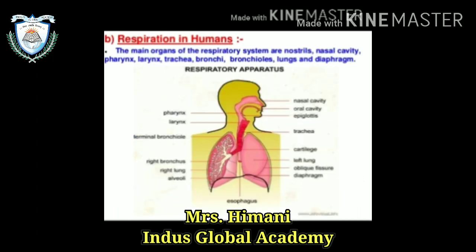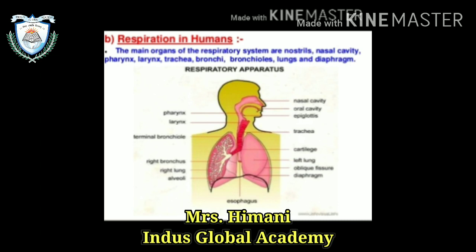Now, respiration in human. The main organs of respiratory system are the nostril. I told you what is nostril. Nasal cavity, pharynx, larynx, trachea, bronchi, bronchioles, lungs and the diaphragm. In the picture, you will see the respiratory apparatus. All the parts are labeled in this picture.